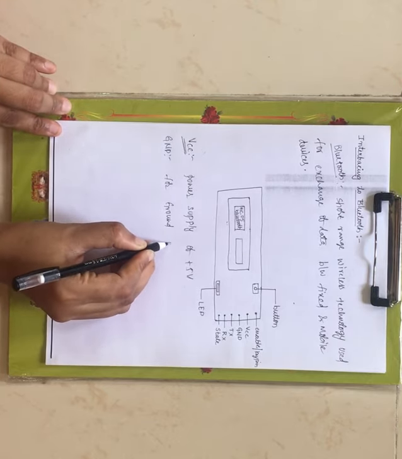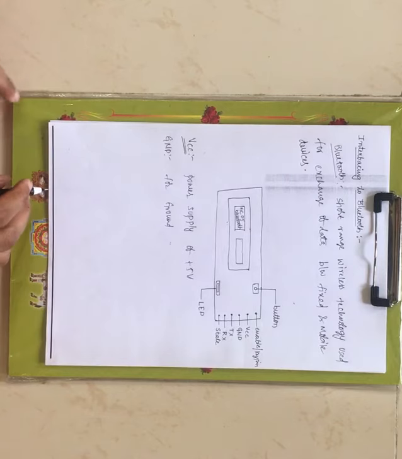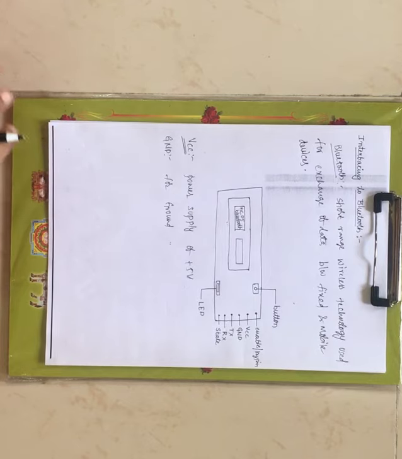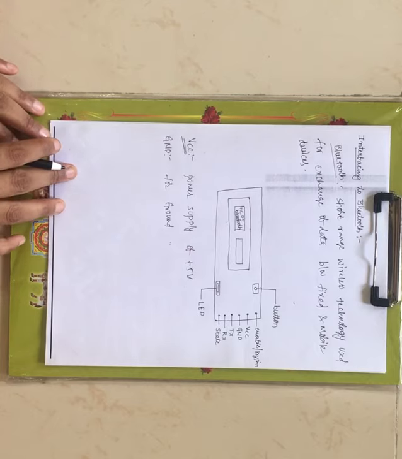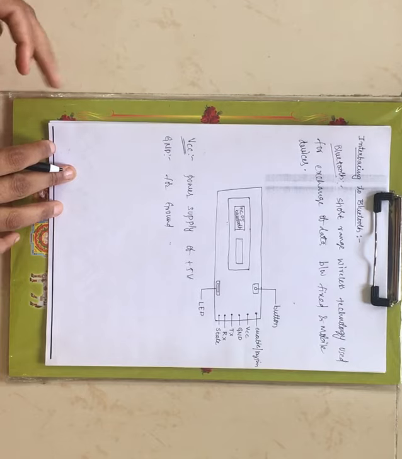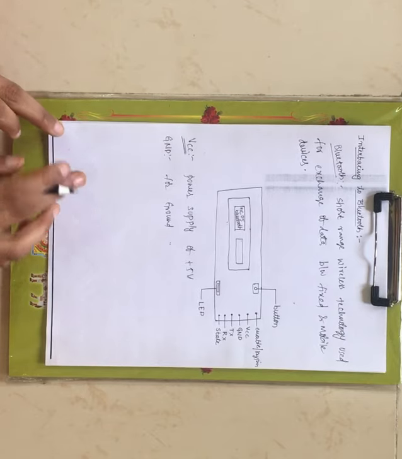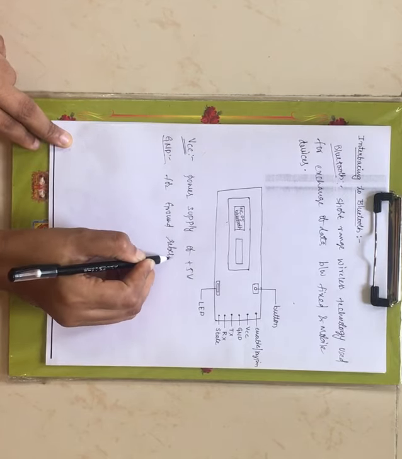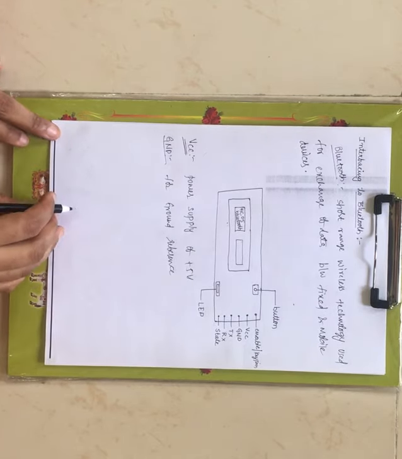Same as your 8051 and 8085 microprocessors, these two pins are common. Whatever ICs we have seen till now, 8085, 8051, 8255, and the 8253 timer or counter, if you observe all the ICs, VCC and ground pins are common for all of them. Similarly, these are also common for your Bluetooth module. The ground pin is used for ground reference.